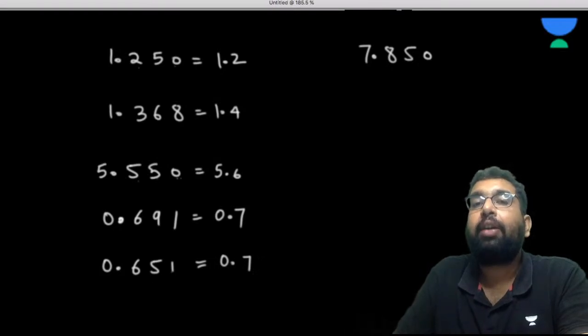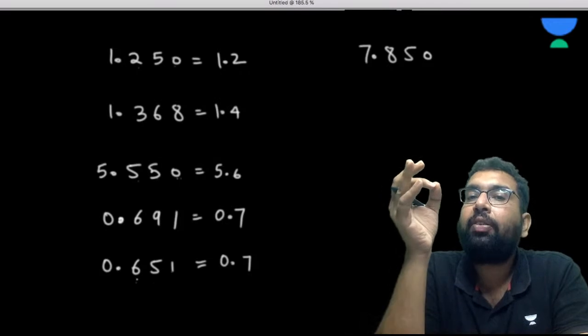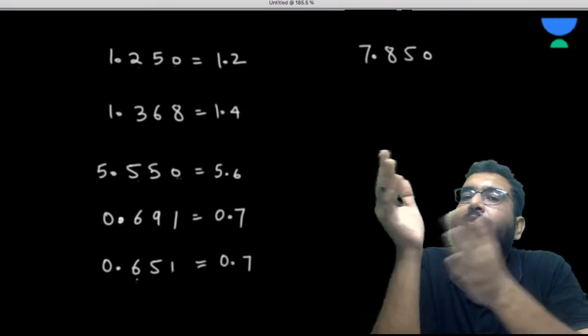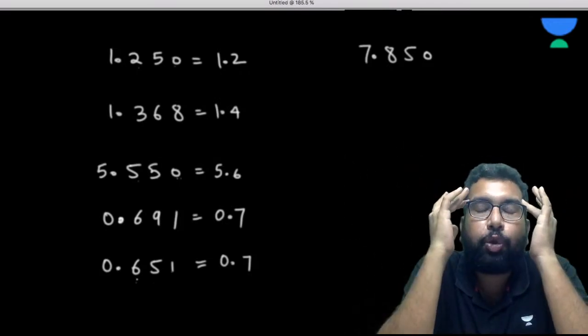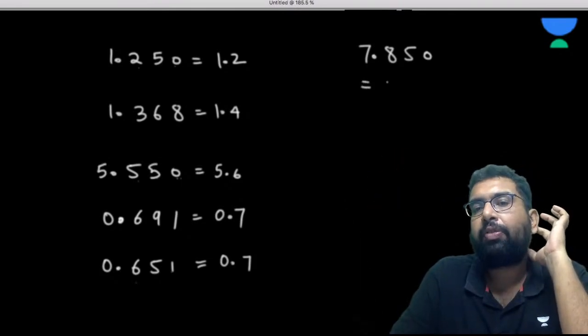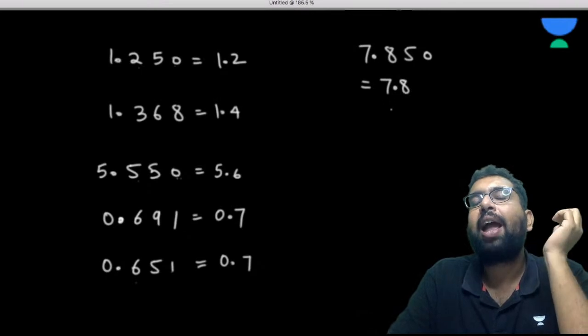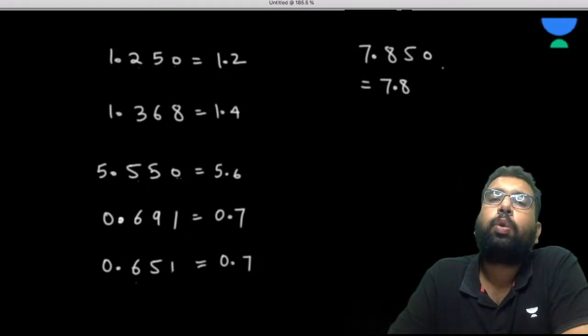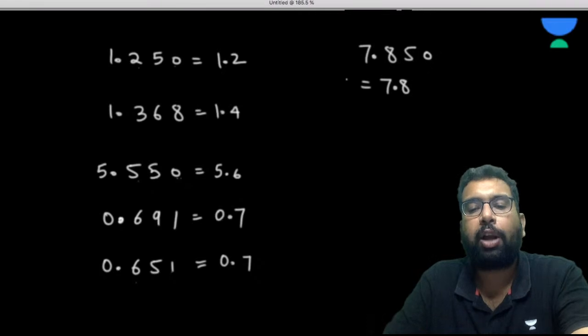This even-odd thing works only if the digit after 5 is 0. See, you have to be very clear in your mind. Are you getting my point? So this is 7.850, so it will become 7.8. Why? Because after 5 this is 0 and this is an even quantity. So I hope rounding off is done.